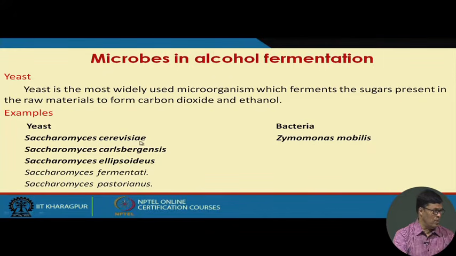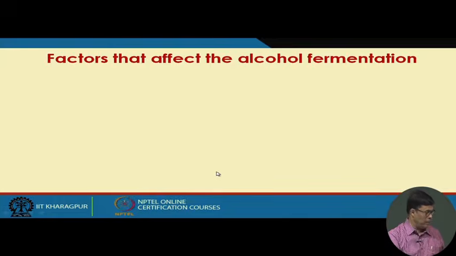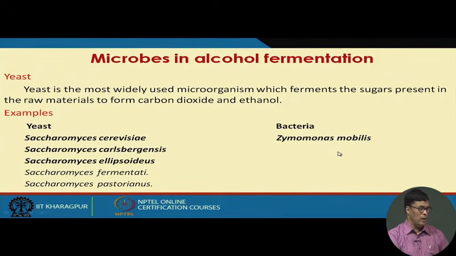In most cases for the alcohol fermentation process we use Saccharomyces cerevisiae, which has a very hard cell wall and is very easy to grow. Saccharomyces carlsbergensis is also used for this fermentation process. Saccharomyces cerevisiae is usually called top fermenting yeast. Saccharomyces carlsbergensis is usually called bottom fermenting yeast. Saccharomyces ellipsoideus is mostly used for the winemaking industries. Other Saccharomyces species are also used in some typical fermentation processes. As far as bacteria are concerned, we use Zymomonas mobilis, which has the potential to convert sugar into alcohol.